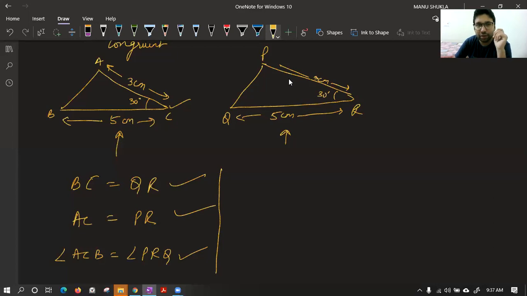Now tell me the name. If I say triangle BAC is congruent to triangle, please tell me. Yes, if the angle is not given to you equal, you cannot say they are congruent.